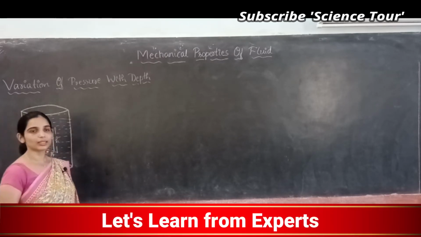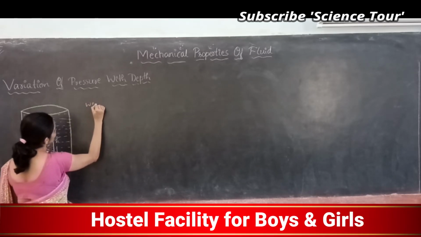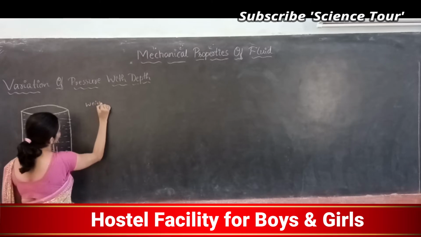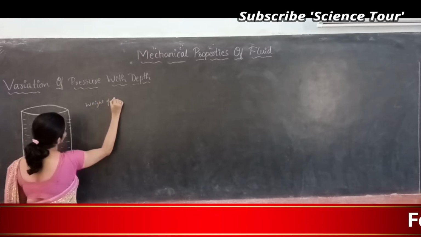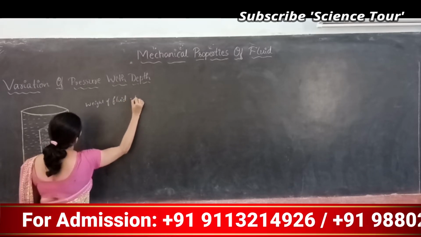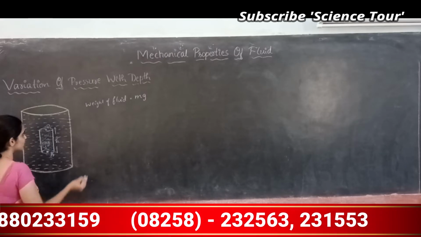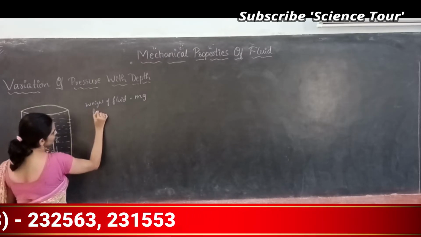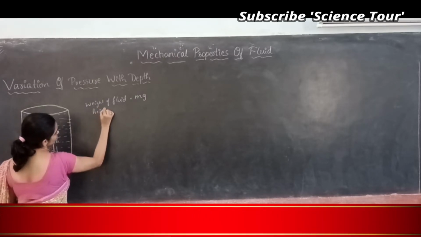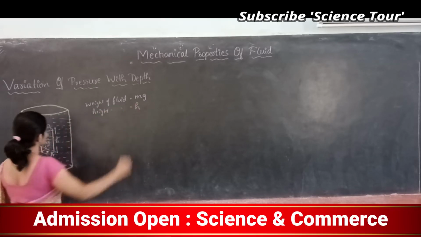Am I right? So the weight of the fluid cylinder is equal to m into g. What is the height of the fluid cylinder? The height of the fluid cylinder is h.